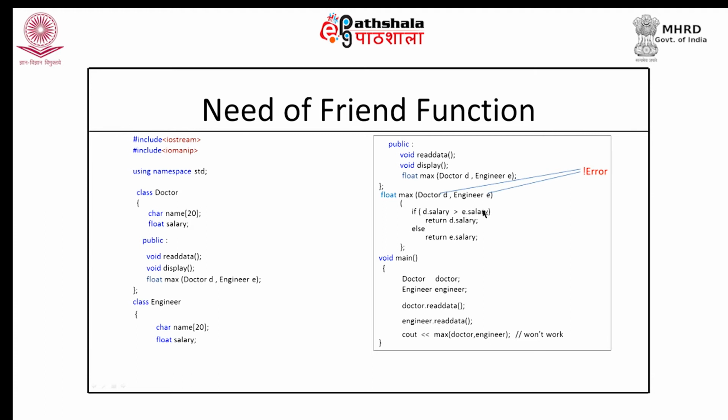Why? Because this function is neither a member of doctor class nor engineer class, and this salary is the private member of doctor class and this salary is the private member of engineer class, and both of these salaries, being private members, cannot be accessed in an outside function.